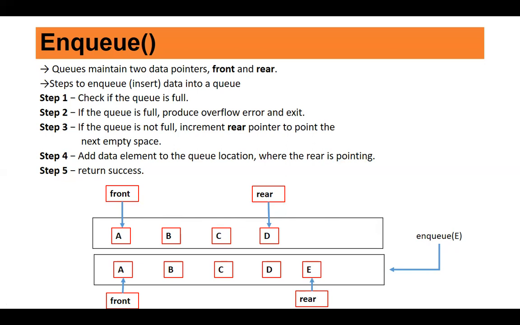Fine. So rear is incremented to point to the next. There is no change in front. Front is still pointing to the first element. But the rear position is changed. Now it is pointing to the new element inserted into the queue.